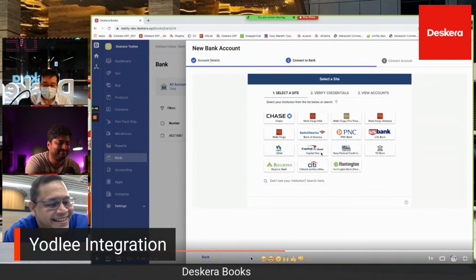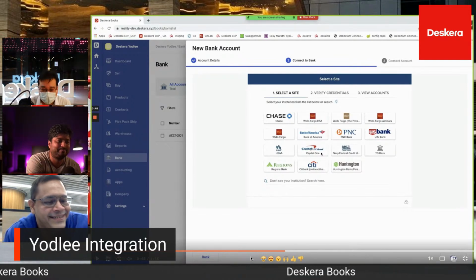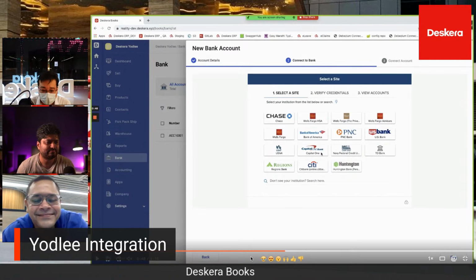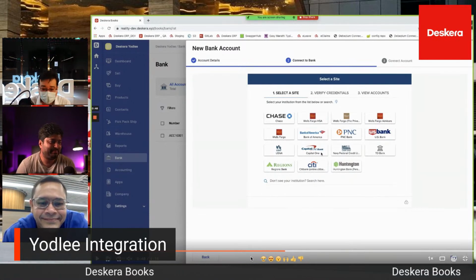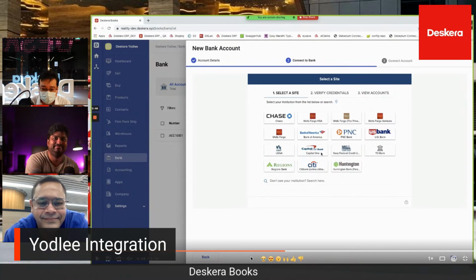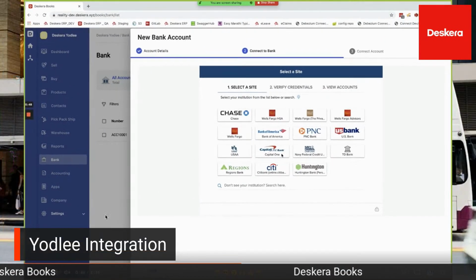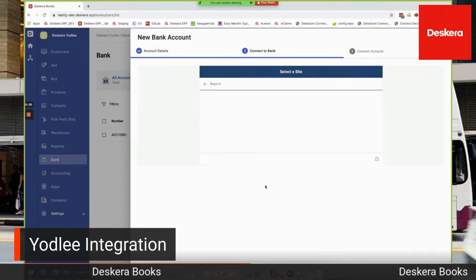Also, all three have several banks in common. Like I see Bank of America, I know Salt Edge, Plaid, and Yodlee all have Bank of America. Wells Fargo has all three as well, if I remember correctly, or maybe it's just Plaid and Yodlee. But different ones have similar banks.